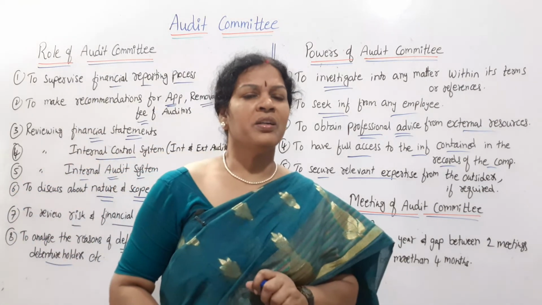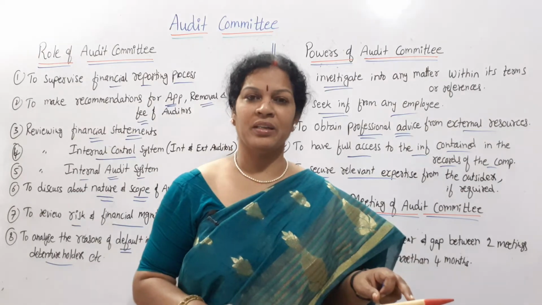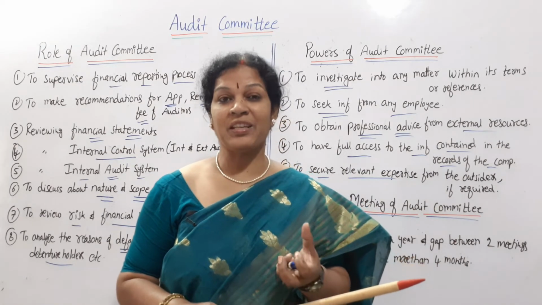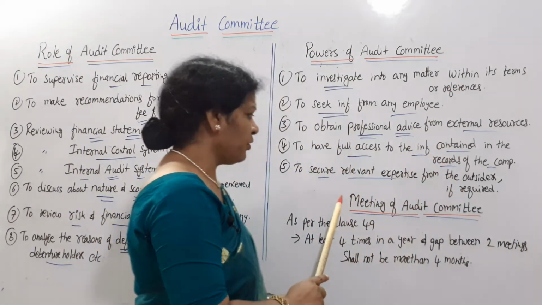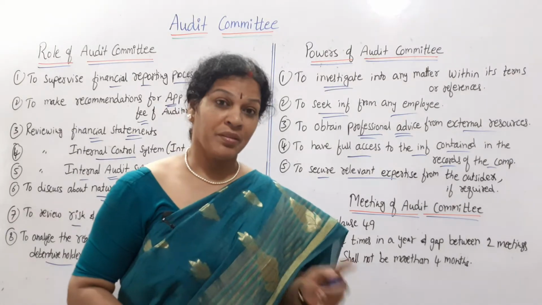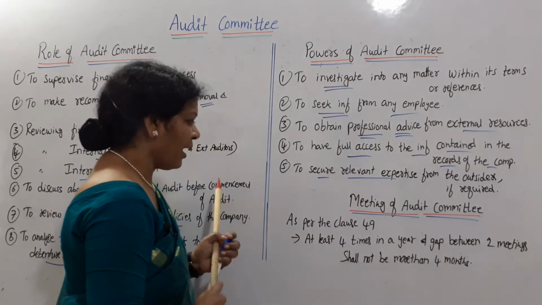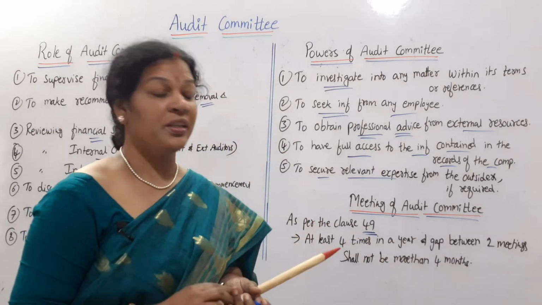Now we know what the audit committee is. Audit committee means some of the board of directors joining and forming the audit committee, and they have all these roles and responsibilities. If you see meetings of the audit committee, they have to meet four times yearly, as per clause 49.